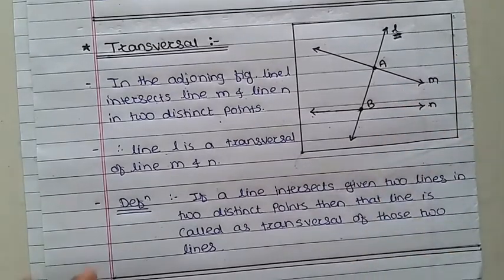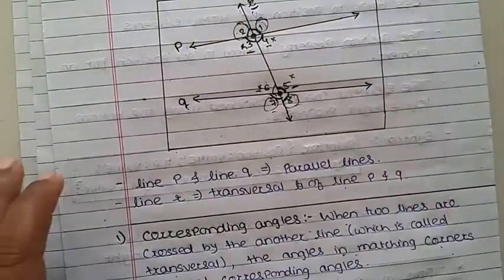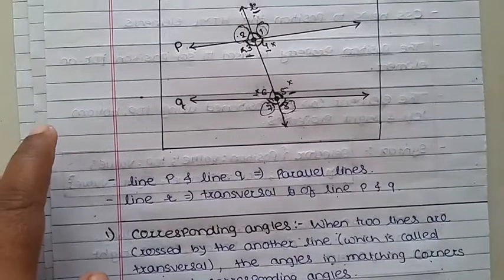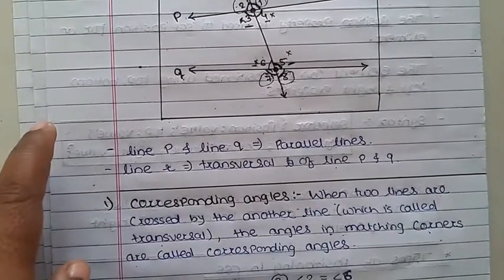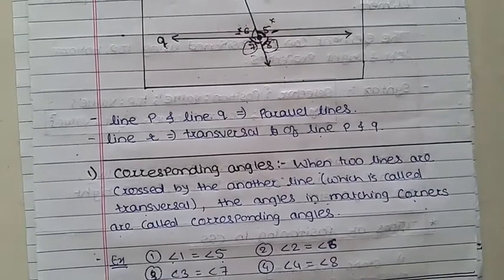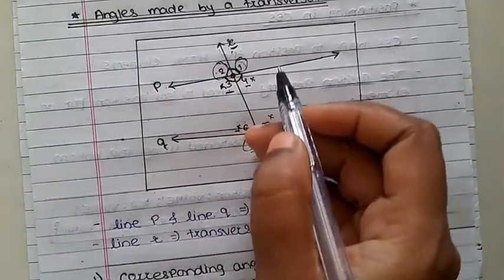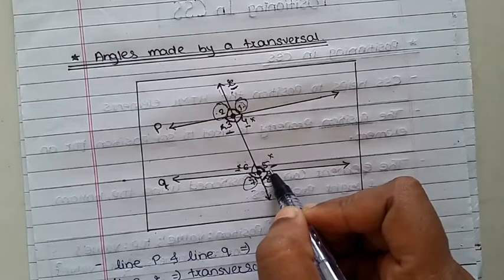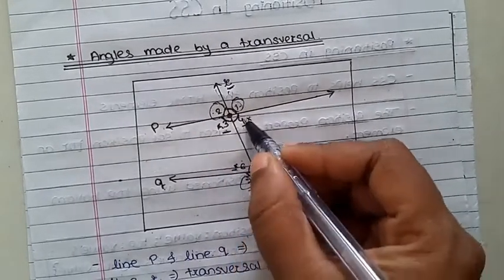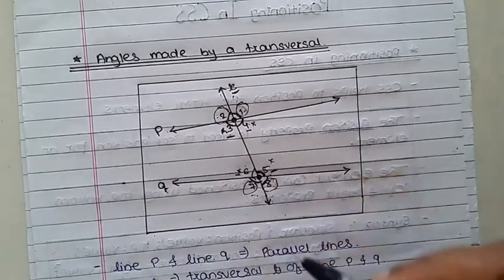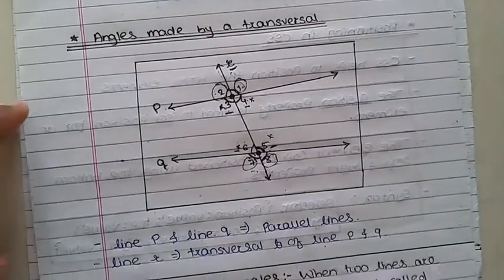Then we discussed angles made by the transversal. There are different angles made by the transversal. That is, corresponding angles. Corresponding angles are those angles which match at the corners. This 1 is equal to this 5, matching the corner. Then 2 is equal to 6, 4 is equal to 8 and 3 is equal to 7. Like this. These are the corresponding angles.